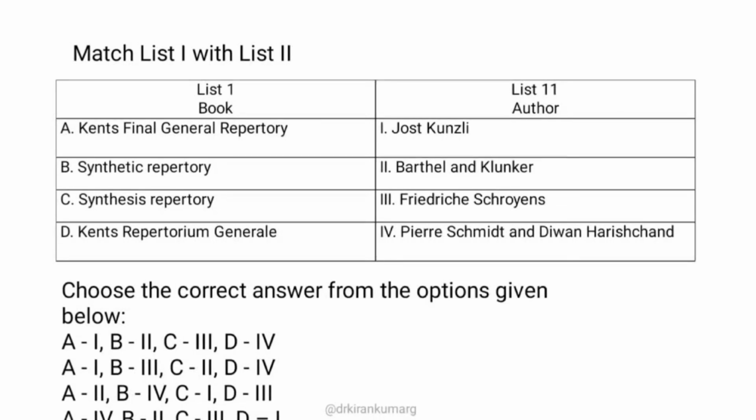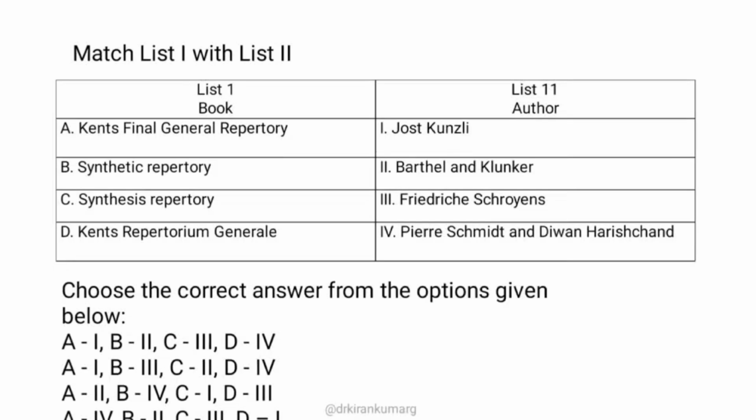The other two repertories are synthetic and synthesis repertory. I will solve options B and C first, that is synthetic repertory and synthesis repertory. Synthetic repertory, as I already told in the beginning of the video, the authors are Barthel and Klunker. Synthesis repertory is nothing but your app version, and you also see it in RADAR.